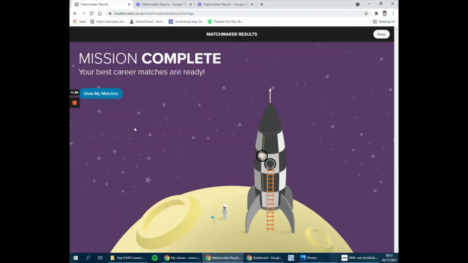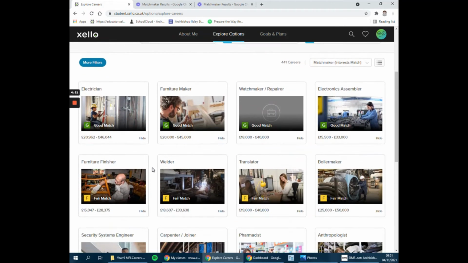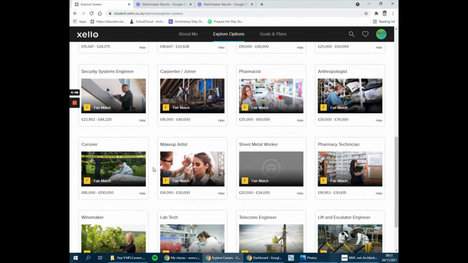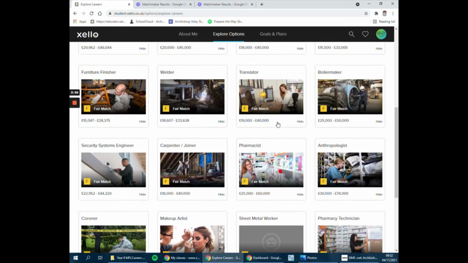Now, once you've done that, you're going to come to this screen, which is your final screen after the 3 quizzes, and you're going to look at your options that this program will show you. Now, you're going to get quite a few, some you've heard of, some you haven't heard of. And as you can see, there's a lot on the screen at the moment. From here, you want to start looking into some of them and favoriting some of your ideal ones.